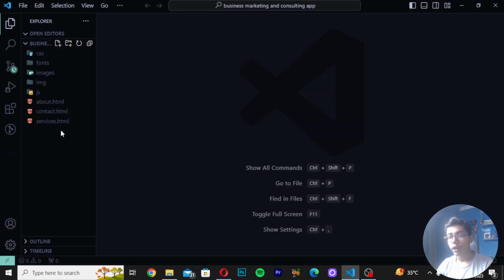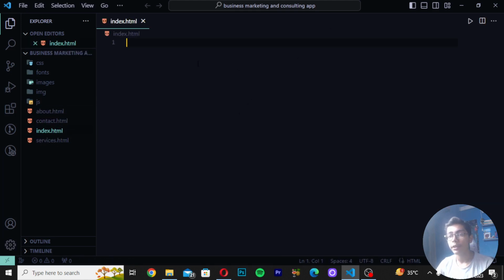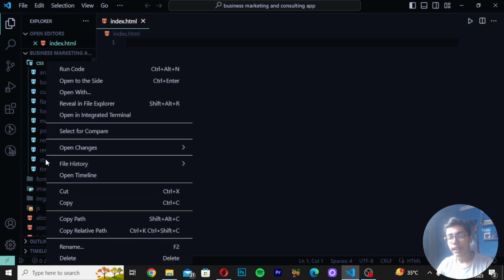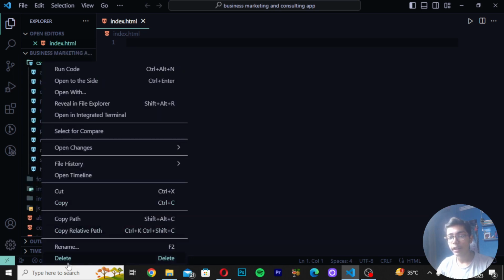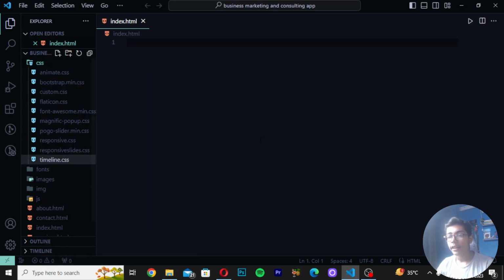After opening this folder, you have to create another file here, and it will be named as index file. So I will be now creating that, and you can see we have created successfully the file. Now I will be deleting one file from here, which is the style file, because I will not be needing this file here. Right click, delete, and then here I will be doing that.